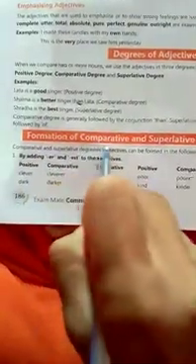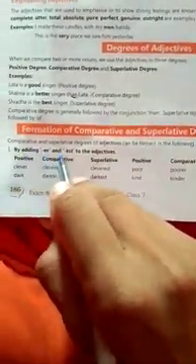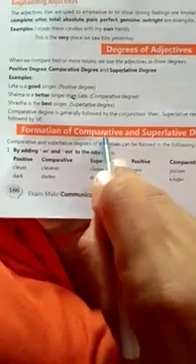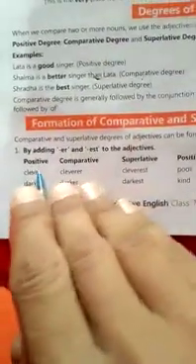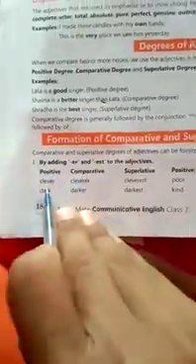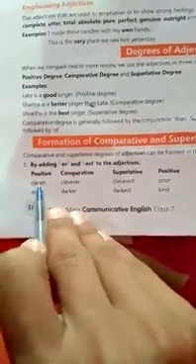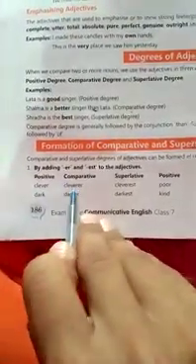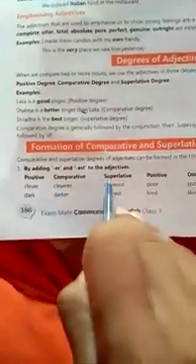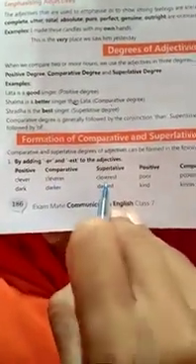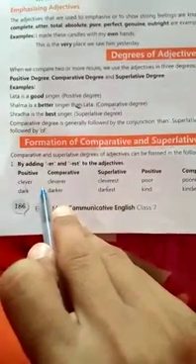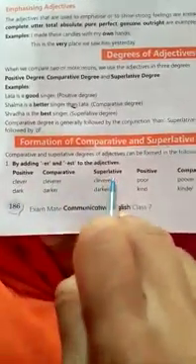Now here is the formation of some comparative and superlative degrees. By adding er and est to the adjectives, we will make them comparative and superlative degrees of adjectives. So you will see positive, comparative. First is clever. What will be the comparative of clever? Clever, cleverer. Superlative is cleverest. Like this, these are examples of some comparative and superlative degrees.